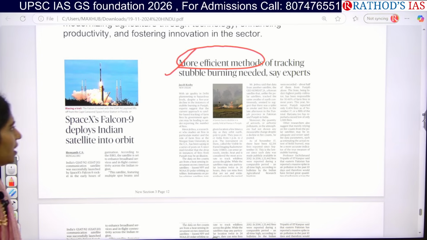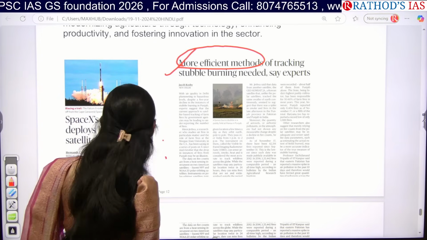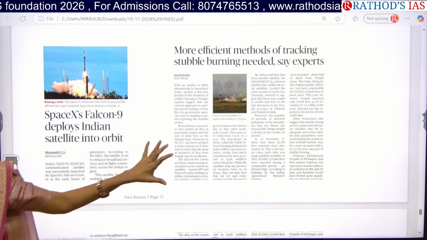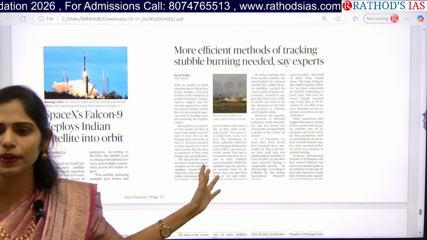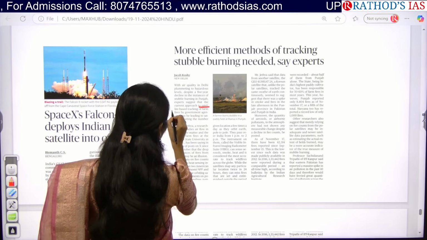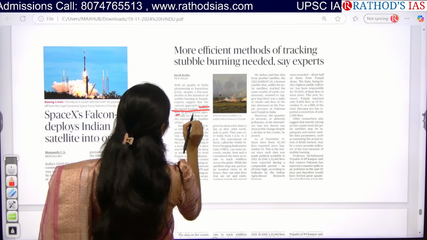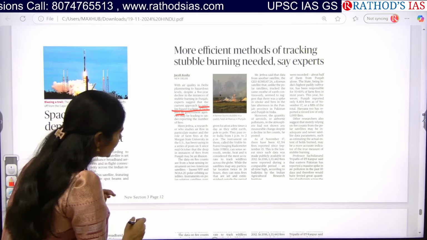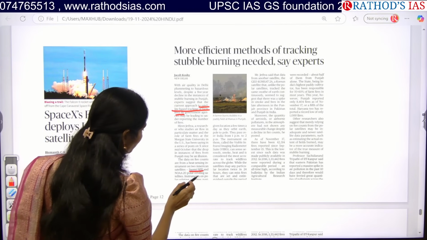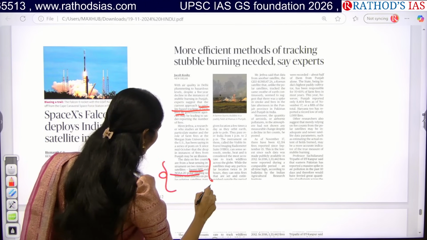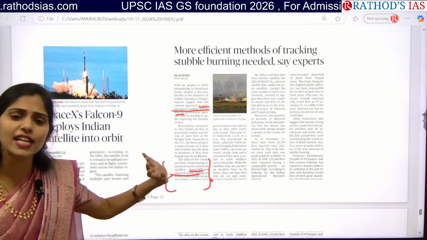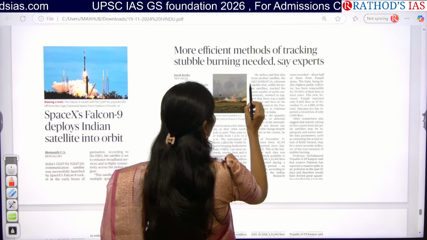stubble burning, guys. So here you can see, now we can use satellites. There are 4 to 5 things said in this article. You have to make a note here. The first one is satellite-based tracking of farm fires. Next they gave some examples: Suomi NPP and NOAA-20 polar orbiting satellites of the US. And next, they even gave an example of a South Korean satellite, GeoKompsat-2A.